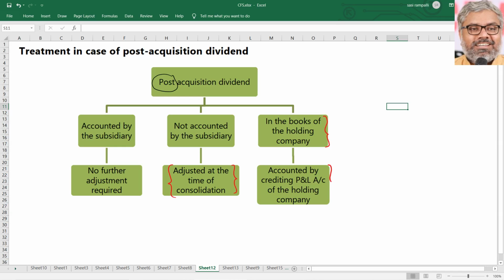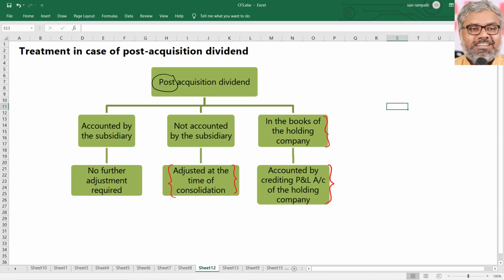The holding company will account for it by crediting the P&L account of the holding company as a revenue item, as a revenue profit. It should be added to the P&L account of the holding company. That's a profit or a gain for the holding company received from the subsidiary company in the form of post-acquisition dividend.